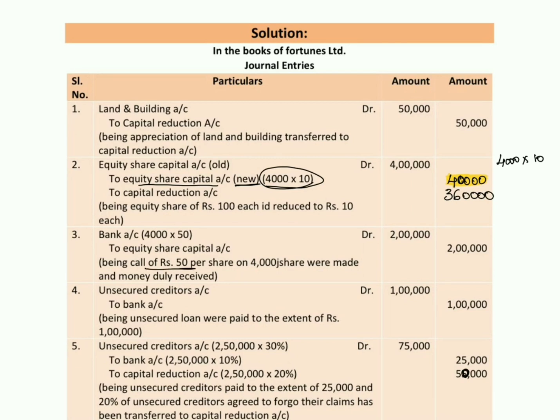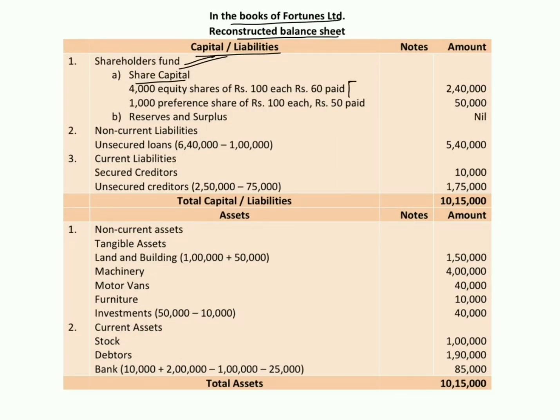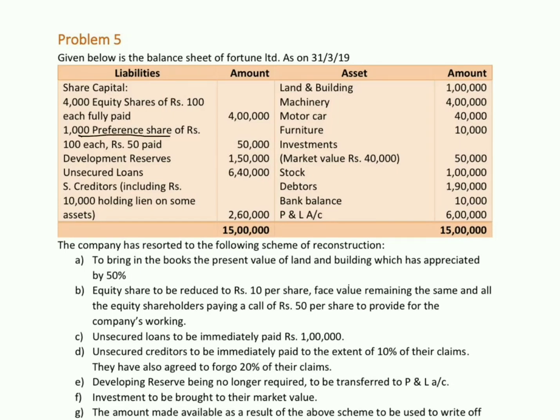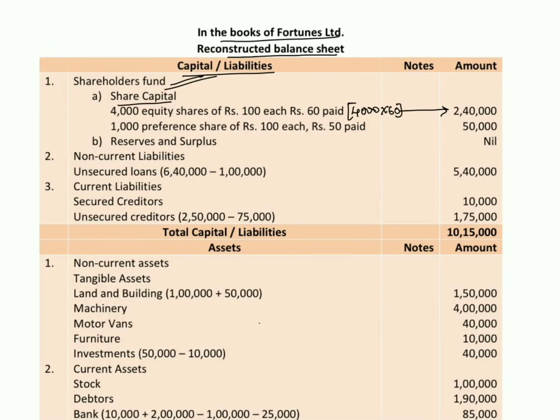Also, the company had made call of rupees 50 per share of 4,000 shares. So 4,000 shares into 50 per share. So totally 4,000 into 60. So 60 worth of shares has been issued by the company. So 4,000 into 60, the value comes to 2,40,000. So preference shares of rupees 100 each, 50 paid. So the value is 50,000. So there is no change in the value of preference shares. So we will consider complete 50,000. 1,000 preference shares of rupees 100 each, 50 paid, 50,000.